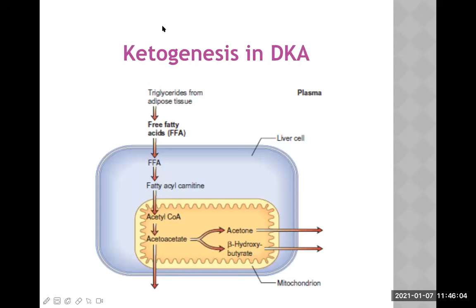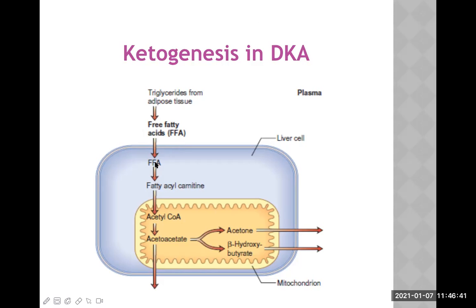Now see there. All of you, please focus on this slide. This is the mechanism of ketogenesis in diabetic ketoacidosis. So triglyceride from the adipose tissue will be broken into free fatty acids, because insulin is a lipogenic hormone and this is a case of insulin deficiency. So lipolysis occurs. When fats are broken down, free fatty acids are released.